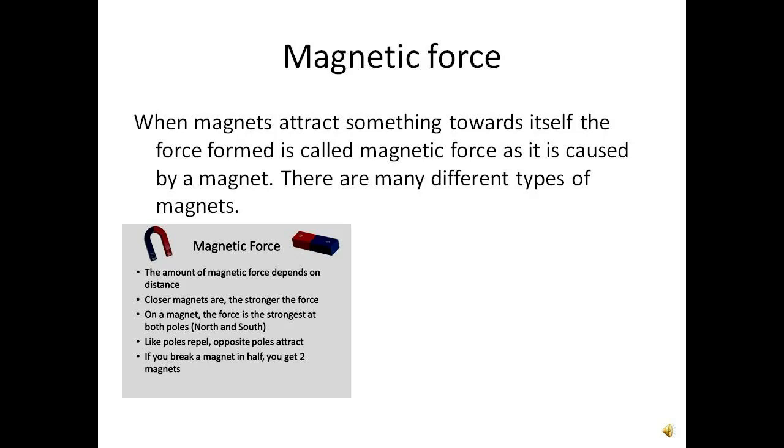Magnetic force depends on distance, as magnets have a particular field where their force is the highest. The strongest parts of a magnet are its poles. Even if you break a magnet into two parts, you will still have two poles. And like poles repel each other and opposite poles attract each other.